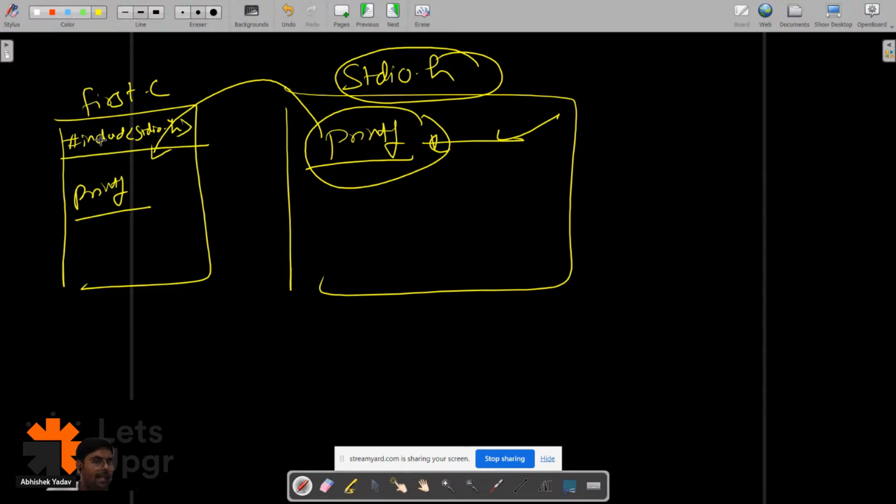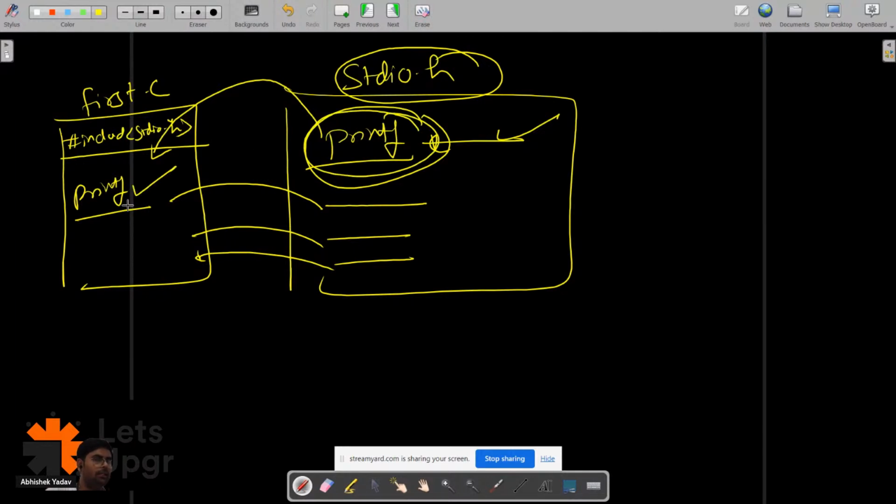So this hash include stdio.h will do what? With the help of this, whatever is written inside the stdio.h file, you can use all those things inside your file also. So inside this file printf is declared, so you can use this printf function here. Everyone is clear, right? One doubt. Okay, Manju, what is the doubt here? Can you repeat it once? Okay, I have already repeated, right? Tej, now you got the point?